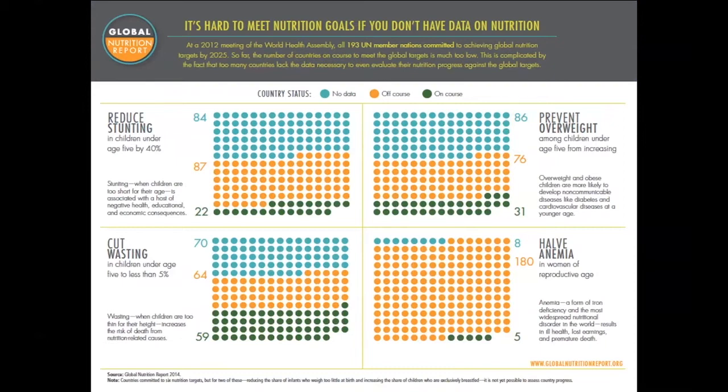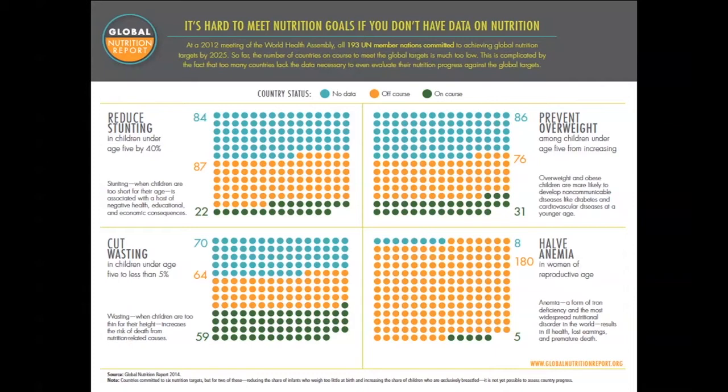What you're seeing is the four major indicators of the nutrition targets, which are reduce stunting, prevent overweight, cut wasting, and halve anemia. I don't know how the colors are appearing on your end, but the dots that appear blue, or say no data, are telling you that in the case of reducing stunting, 84 countries did not have data as of 2014. So we have no way of knowing whether these countries are actually meeting their targets or not. This goes also to the other spectrum of nutrition, which is prevention of overweight in children. 86 countries do not collect data that will even tell us what the prevalence of overweight is at that time point.